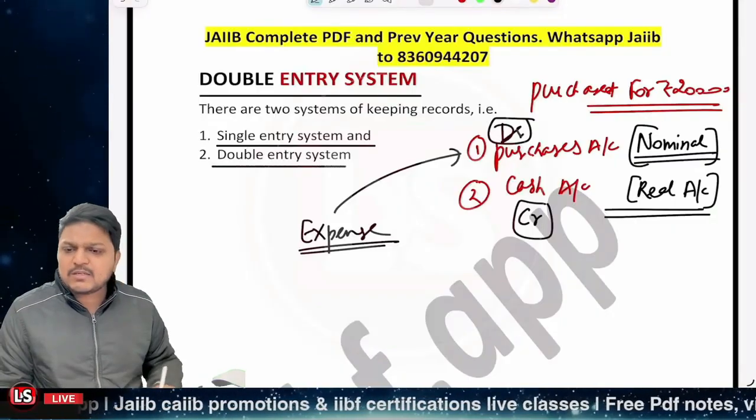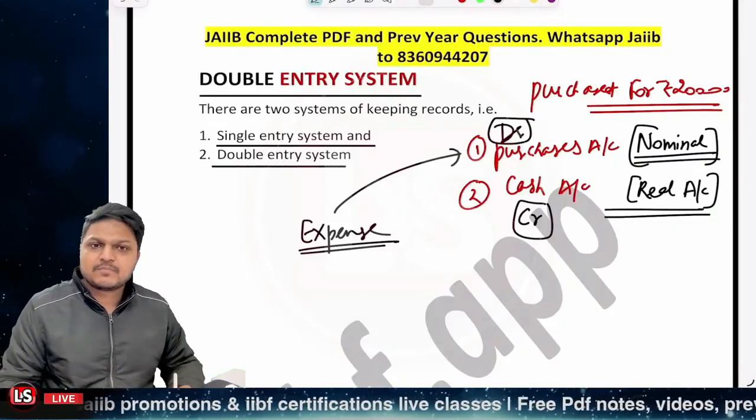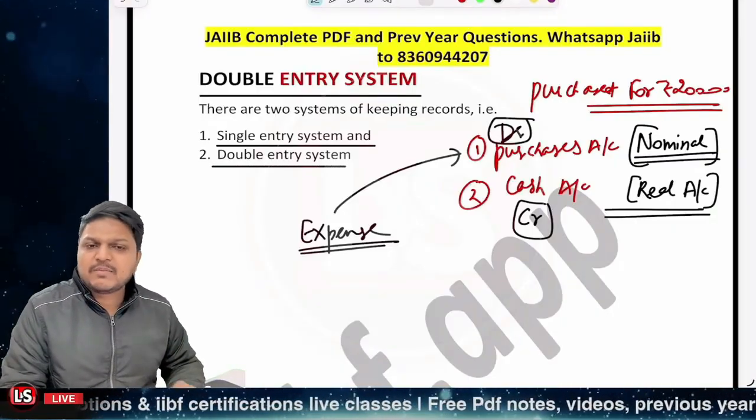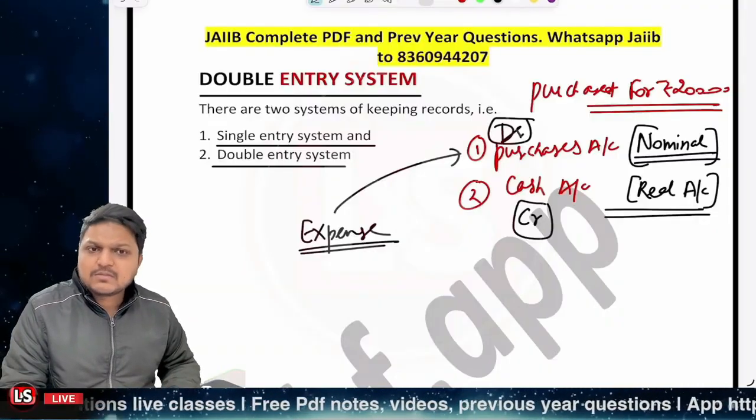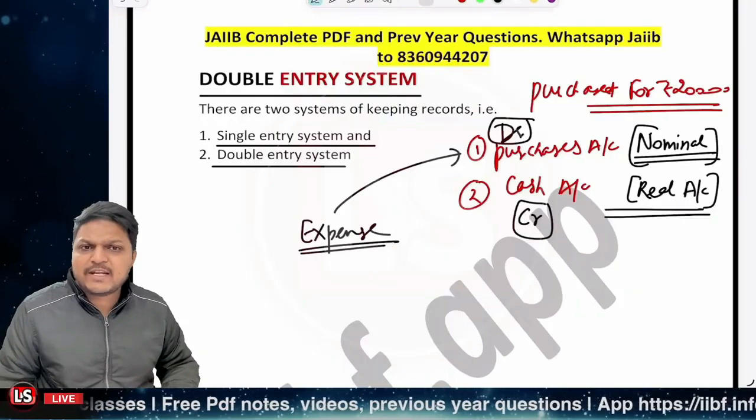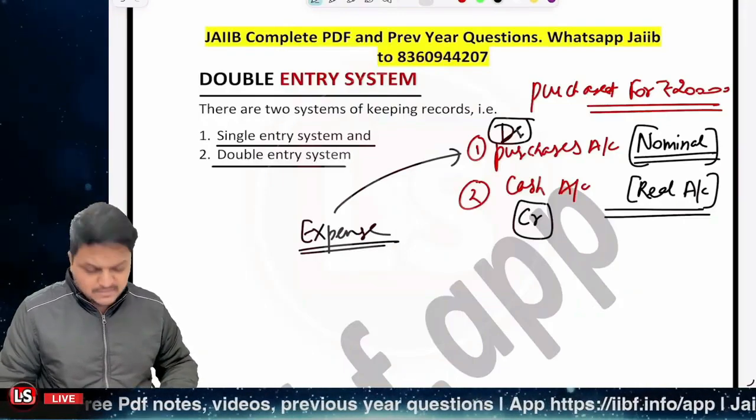Now the double entry system is a very scientific system. You get to know the mistakes if there is any, because when you will be doing the balancing, you'll get to know the arithmetic mistakes.